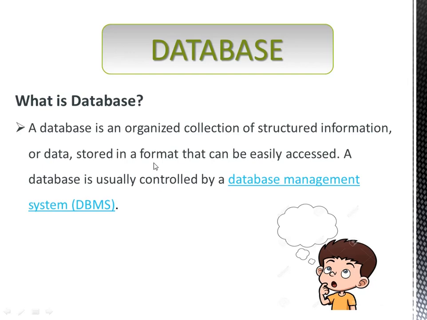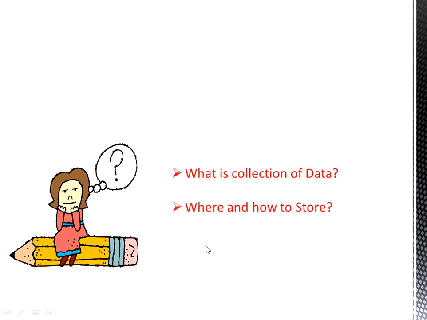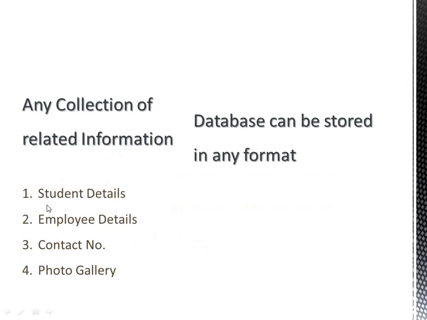Now obviously if we have a large amount of data, we need a software to manage that data. So here comes database management system. Now the next thing that comes to our mind: what is collection of data and where and how to store it? So what all information can we collect? Information like student details, employee details, contact numbers, photo gallery.